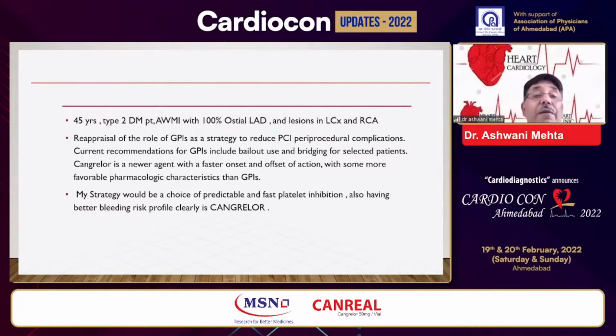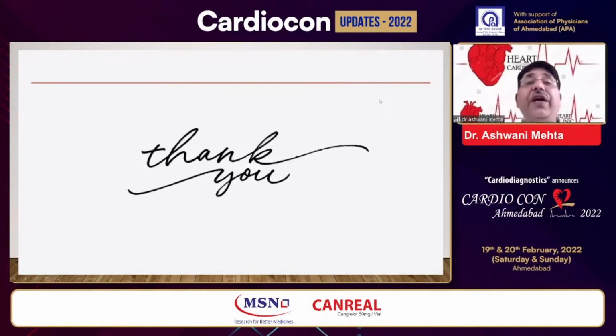But remember, cangrelor has a faster onset, faster offset of action, with some more favorable characteristics than GPIs, especially the bleeding risk, and especially the study I quoted. My strategy is very clear. It would be predictable and fast platelet inhibition and a better bleeding risk, and it would be cangrelor. Thank you so much for your kind attention.